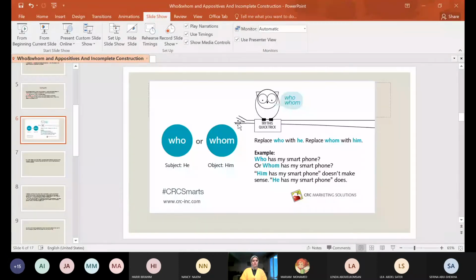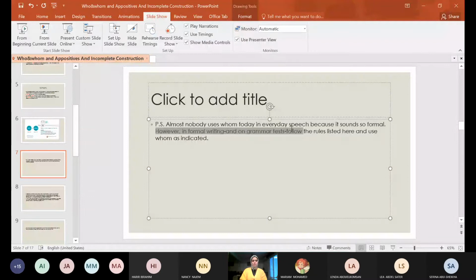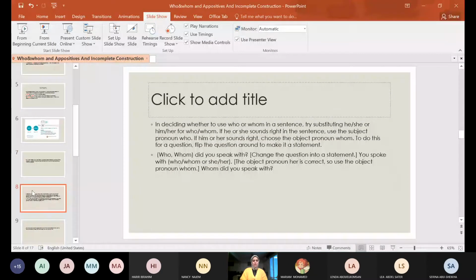Here, as we said, almost nobody uses whom today. However, in formal writing and on grammar tests, you have to follow the rule of who and whom. And here he says to you, in deciding whether to use it, replace it. If you can replace it with he or she, it's a subject. If you can replace it with him or her, it's an object pronoun.